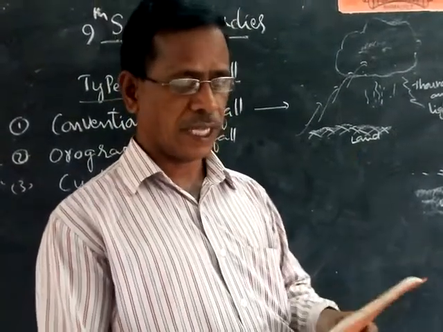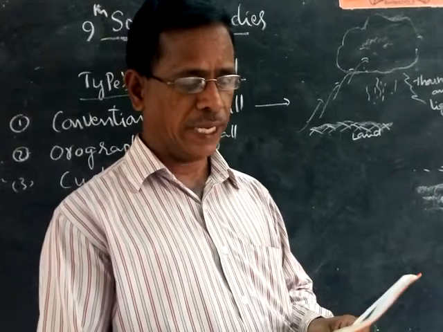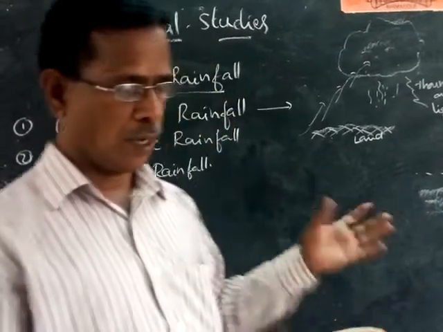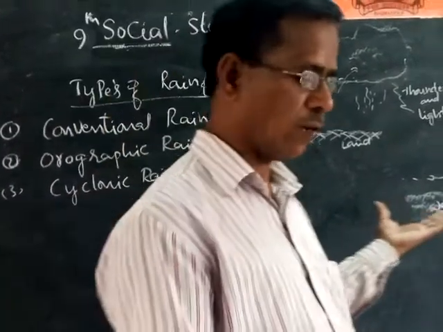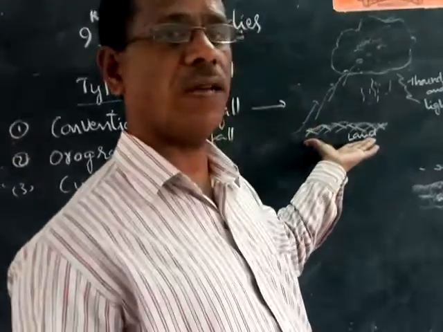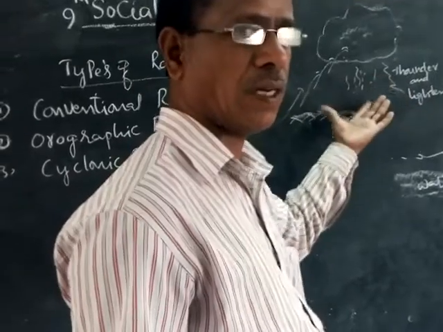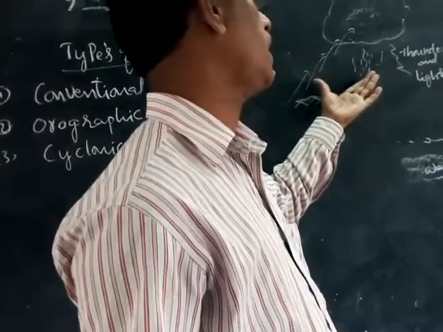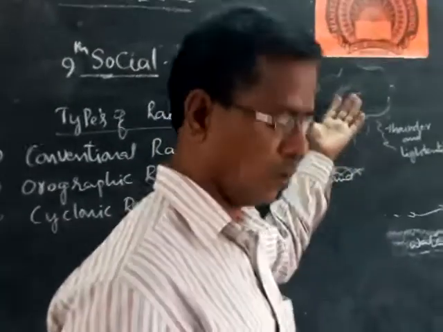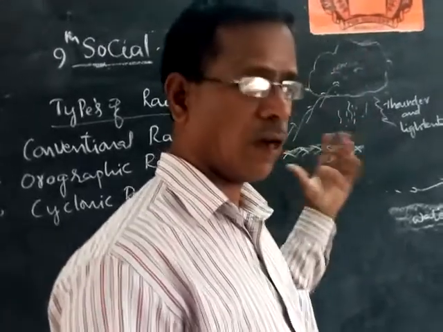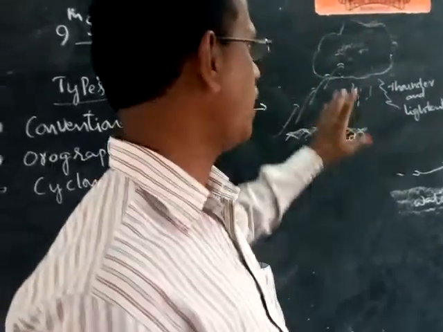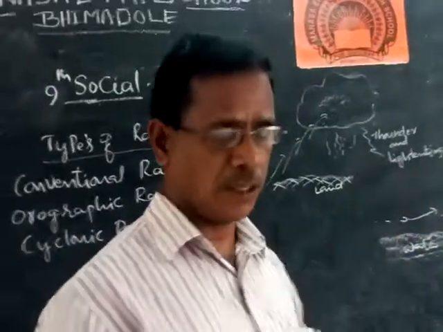Now see here, this type of rainfall occurs when moist air over the heated ground rises up from the warmed-up surroundings. Suppose it is land, and this part is going to heat up. When the interior part of the land increases in heat, the warm air goes upward along with the water vapor. In some areas it is cooled down, and there it becomes rainfall.